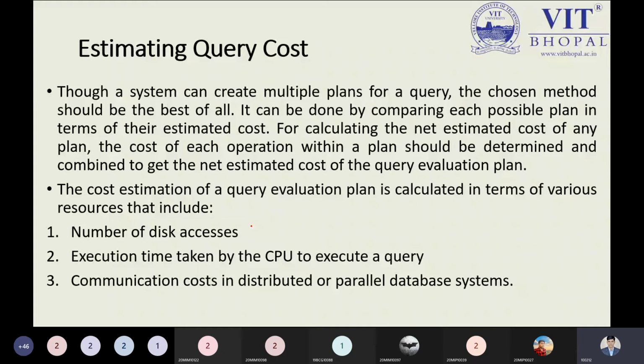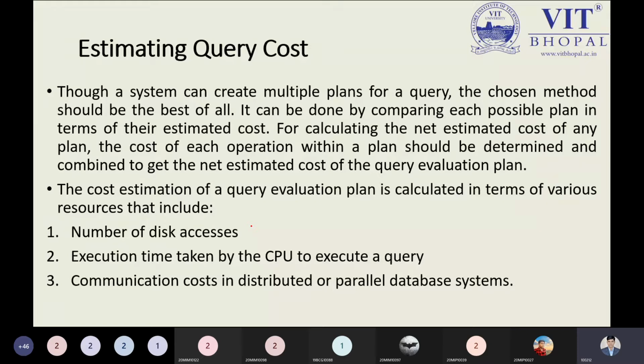Same thing we can observe here: a system can create multiple plans for a query, and the chosen method should be best for all. Estimating query cost determines which plan we opt for, but this is not handled by the user, it is handled by the internal system, by comparing each possible plan in terms of its estimated cost.